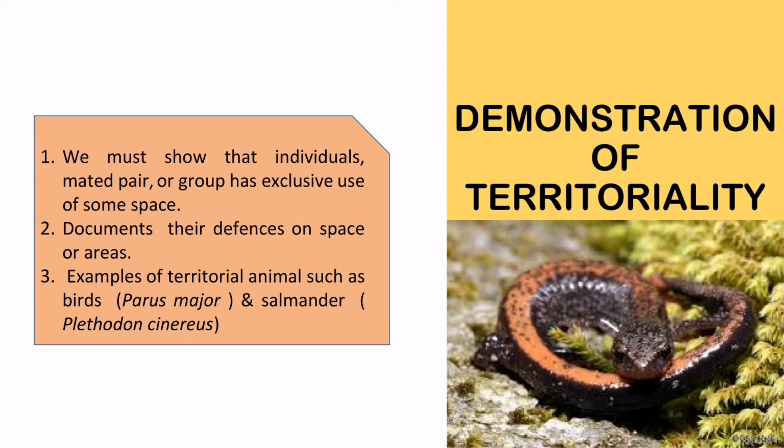How can we know that an animal demonstrates territoriality? First, we must show that individuals, a mated pair, or a group has exclusive use of some space. Other than that, we should document their defense of the space or area. Examples of territorial animals are the bird I mentioned before, Parus major, and the salamander Plethodon cinereus.